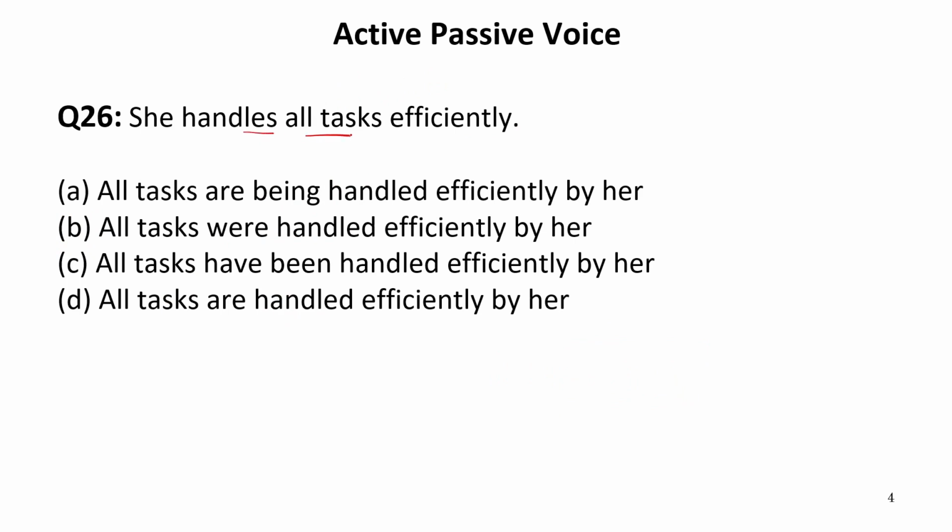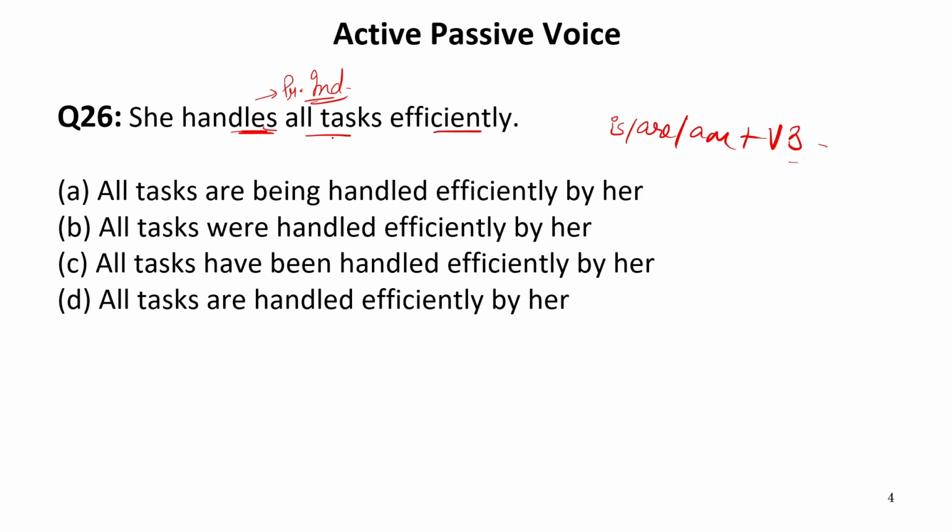She handles all tasks efficiently. Now handles refers to the sentences of present indefinite tense. It is present indefinite tense, or you can say simple present tense. So obviously, we have to convert this into passive voice and we should have is, are or am as the form of be. Then we need verb third form or the main verb's third form. So she handles. Now what will be the third form of handles? It is handled. So we have to look for the words is, are, am and then handled.